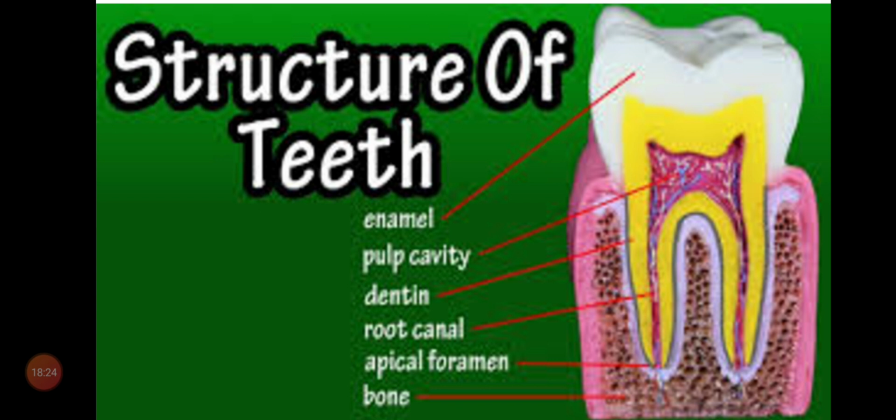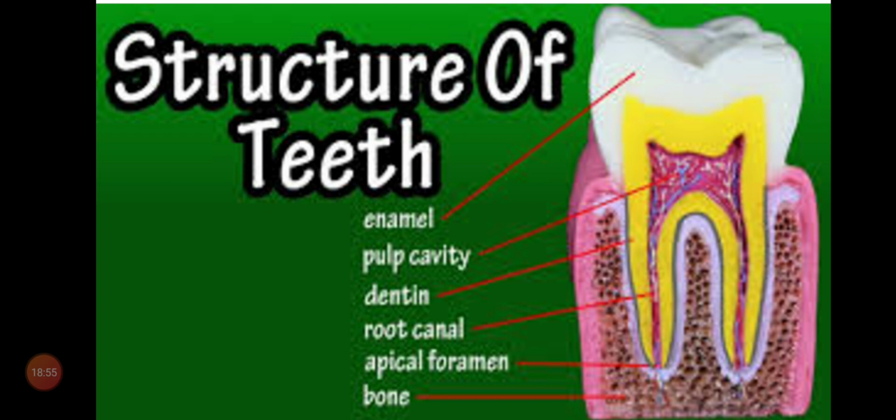In the same manner, some part of the tooth remains in the jawbone and some part is exposed. The exposed, shiny, broad part is called the crown. So there are two parts: root and crown. The root remains in the jawbone, the crown is exposed.